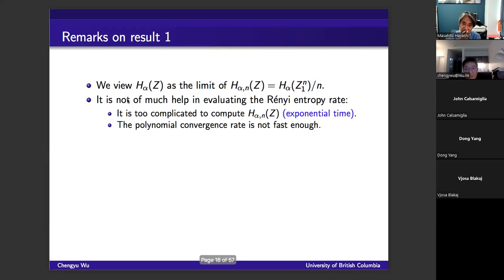And the second is that if you want to really compute the Renyi entropy rate of a given process, then this is not very helpful, in the sense that the computation of this term is very complicated. It will take you exponential time. And the polynomial convergence rate is not fast enough. So we want to have a better convergence rate.